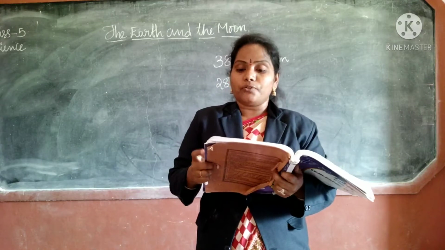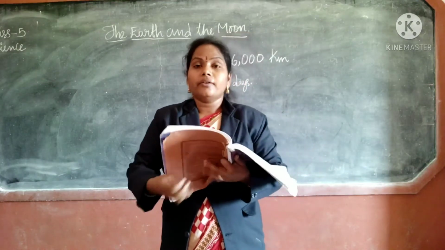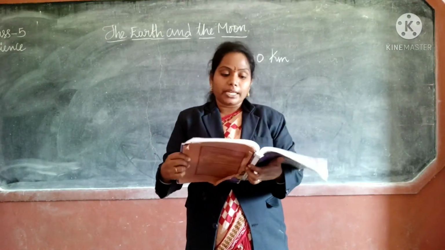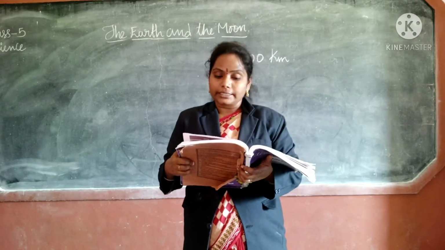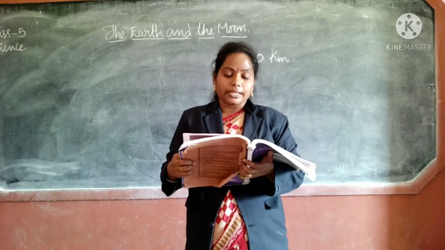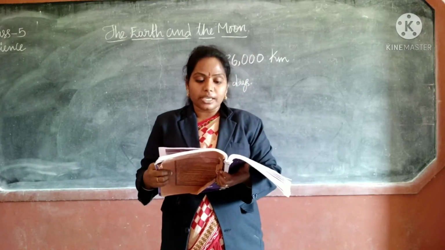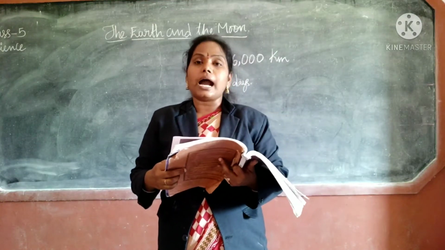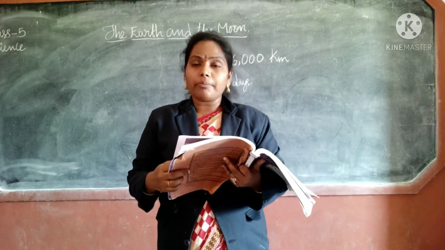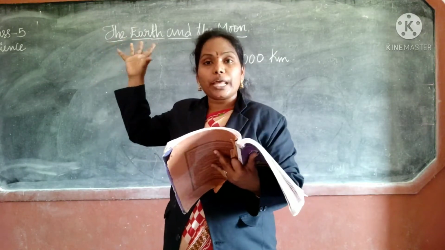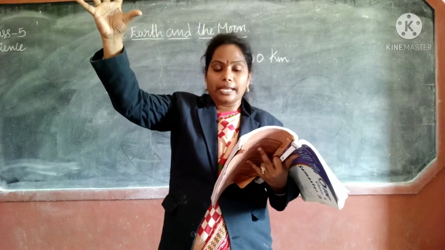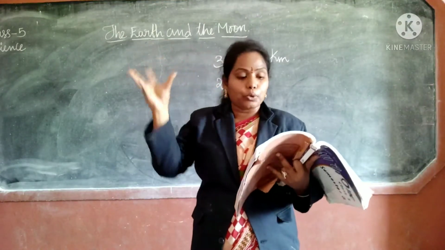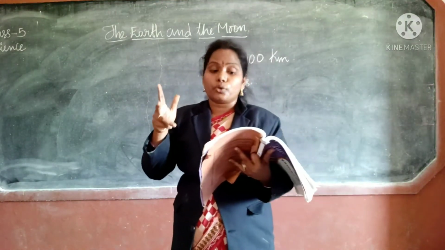When the side of the moon facing us gets sunlight, at that time what do we get? We get sunlight. When we see the moon in full, at that time we can see the full moon. It is called full moon day.